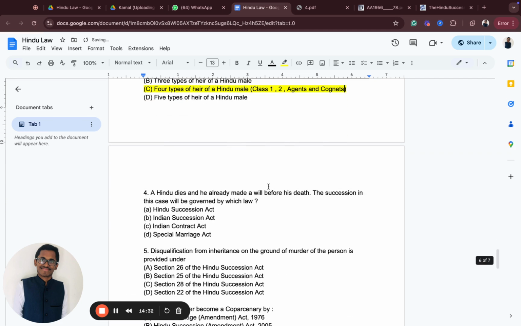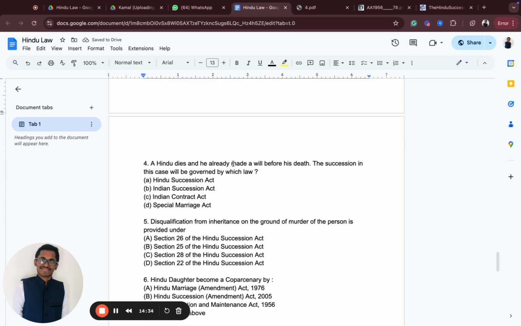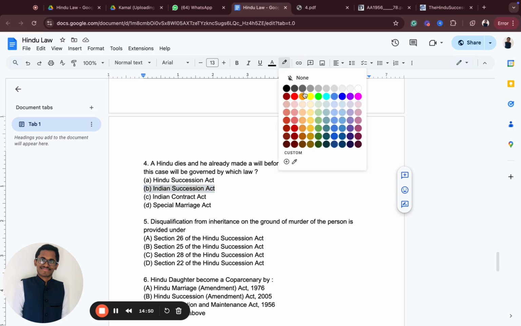Very important. A Hindu dies and he already made a will before his death. The succession in this case will be governed under which one? If a Hindu dies and has already made a will, will it be the Hindu Succession Act or the Indian Succession Act? The answer is the Indian Succession Act. Don't get confused. It is always the Indian Succession Act, not the Hindu Succession Act. You should never make a mistake on this.